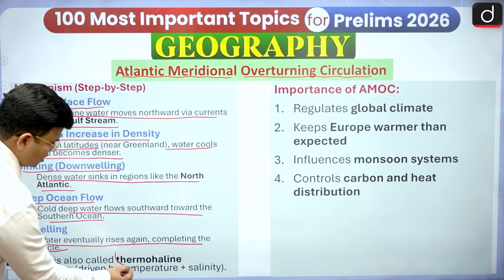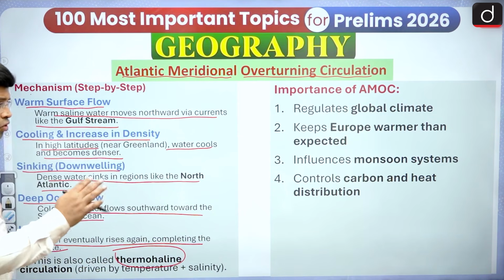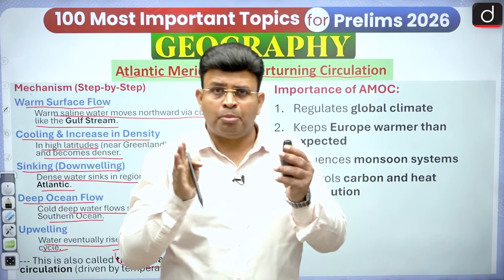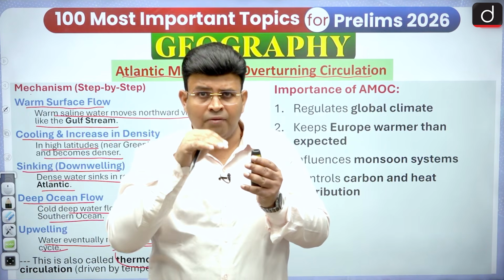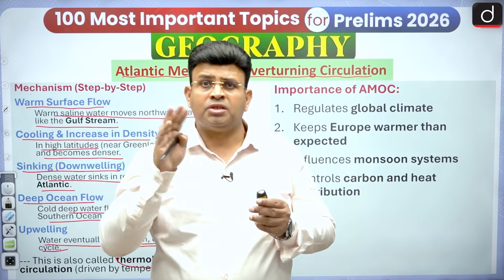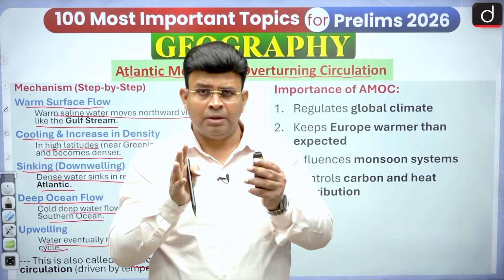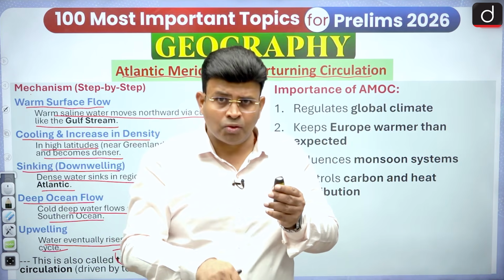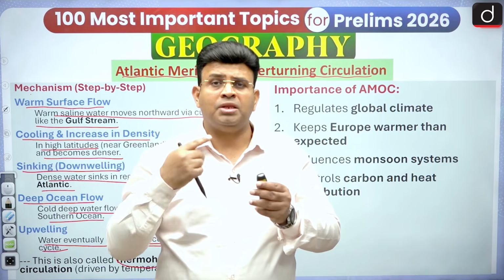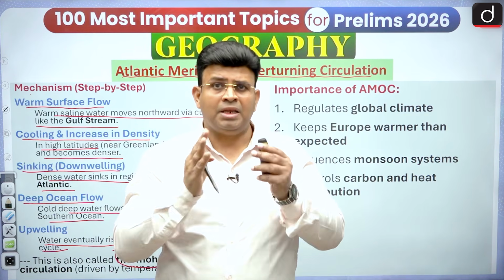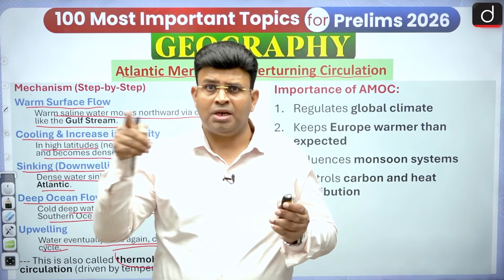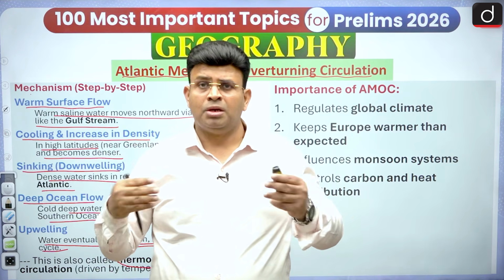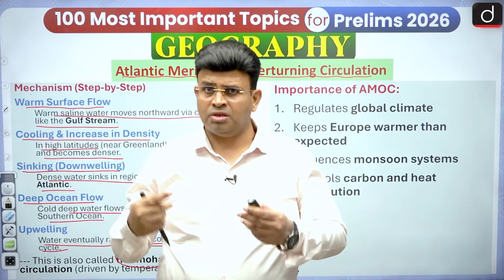This is also known as thermohaline circulation. Thermohaline means temperature and salinity. You know that if the water temperature is less, colder, it will become heavy and it starts going down. If the salinity of the ocean is higher, that is also denser water, and the denser water also starts going down. So thermohaline, salinity and temperature play a role in the circulation. If there is warm water and cold water, more saline water, less saline water, this is important.